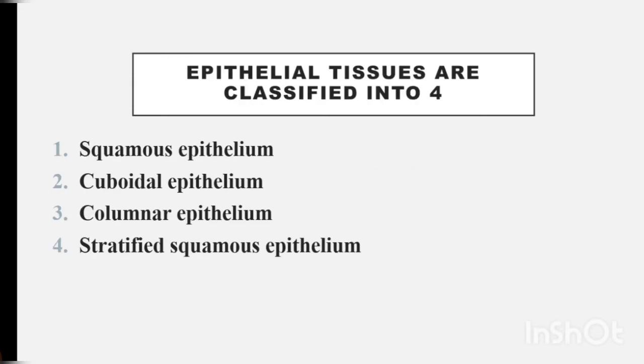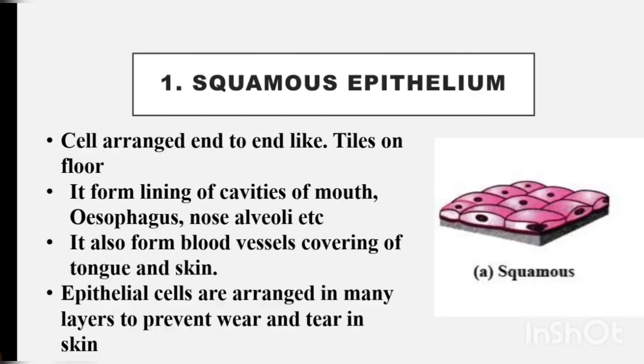Epithelial tissue is classified into four types. First type is the squamous epithelium. Second one, the cuboidal epithelium. Third one, columnar epithelium. Fourth one is the striated epithelium. Once again I will tell you students: squamous epithelium, cuboidal epithelium, columnar epithelium, and the striated epithelium. These are the four types of epithelial tissues.